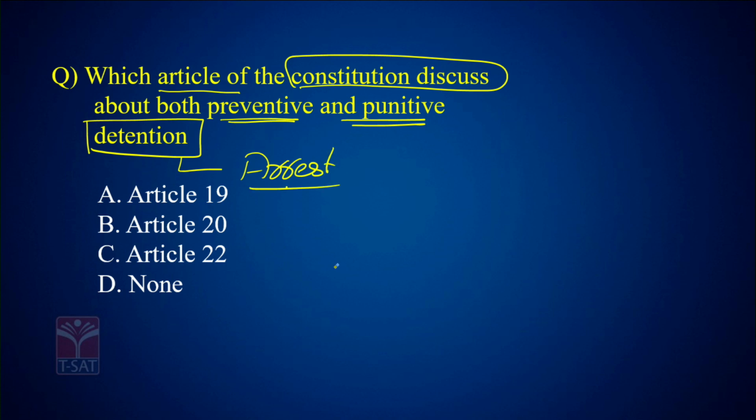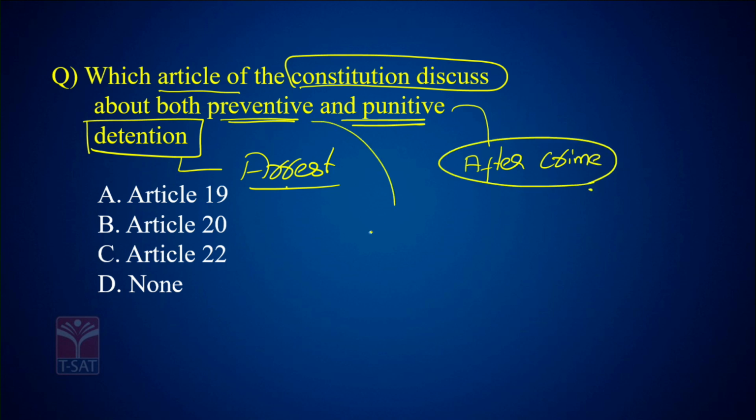Arrest. What does it mean? Arrest and detention are of two types. What is punitive? After a crime, when someone is arrested after the crime. And when someone is arrested to prevent the crime, before committing the crime only, to prevent it, before committing a crime only, the police arrest you. That is called preventive detention.